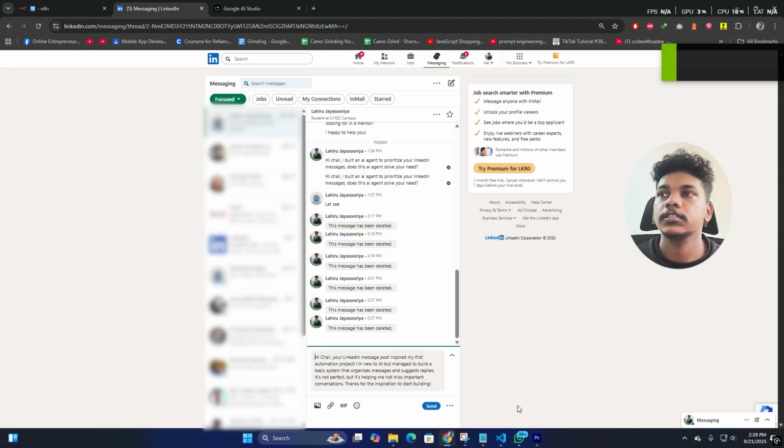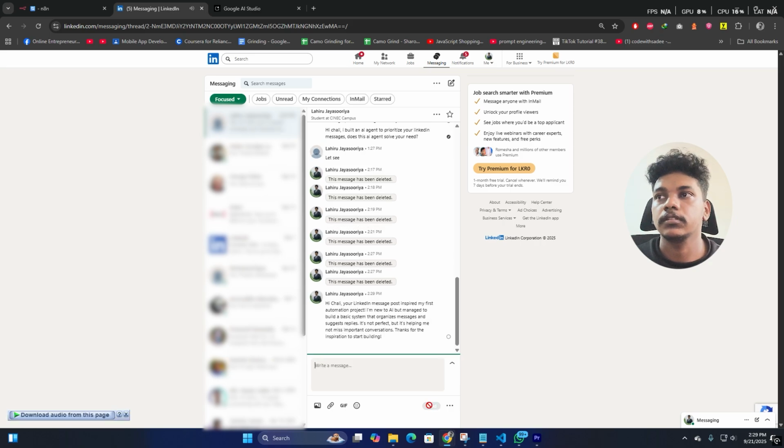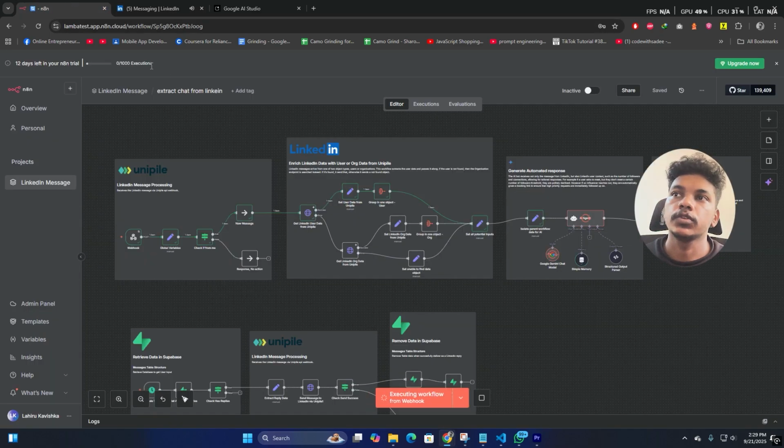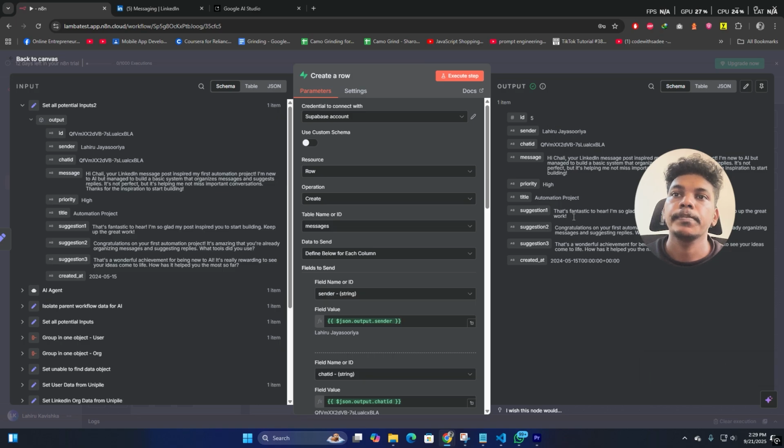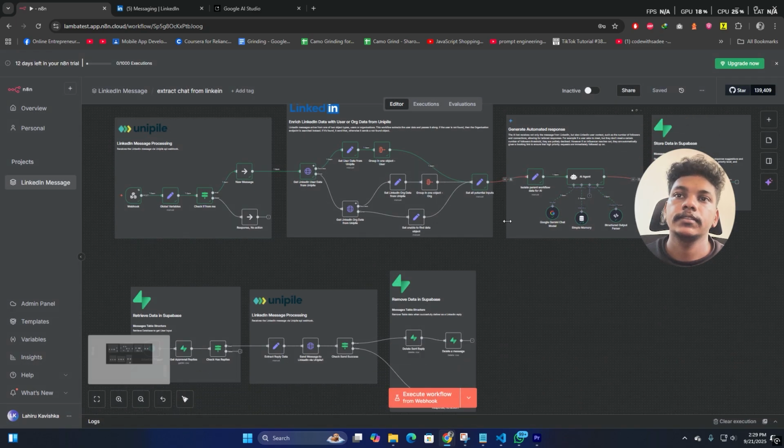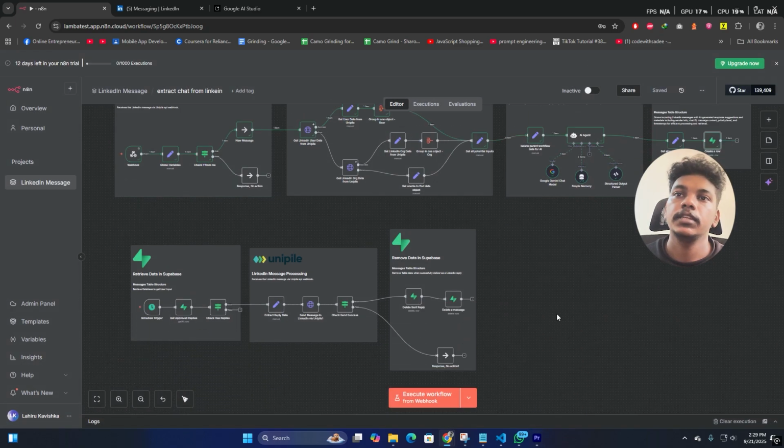When a LinkedIn message comes in, my n8n workflow starts. I used the Unipile API to collect LinkedIn messages. Then it will go and filter. Then there's an AI agent with Gemini, and it will prioritize the message and will provide three sample responses in three different tones. Then it will store them in a database.